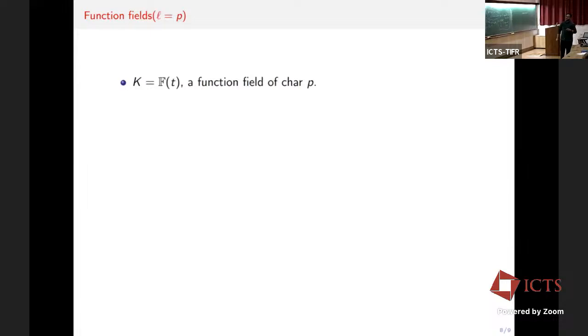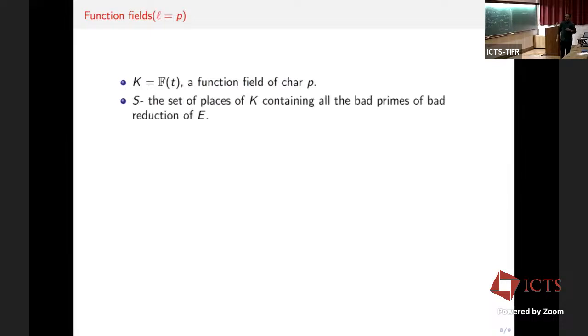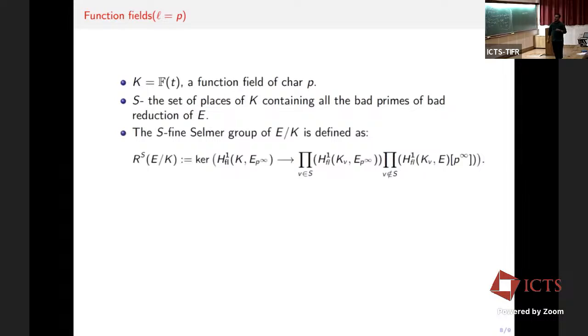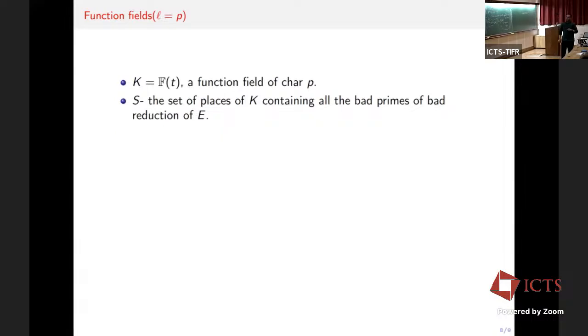Now we move on to the characteristic p case. Let K = F_q(T) be a function field of characteristic p, and we define the fine Selmer group using flat cohomology. Here K has characteristic p, and the group scheme defined by E[p^∞] is also of characteristic p. So you can't use Galois cohomology here. We have to use flat cohomology.